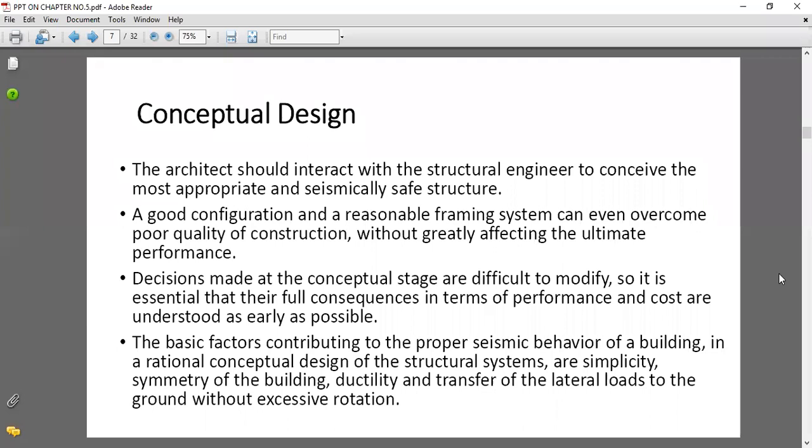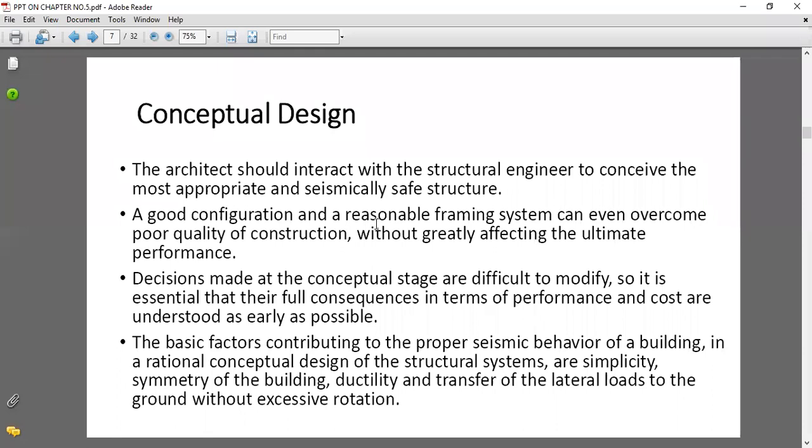The next point is: a good configuration and reasonable framing system can even overcome poor quality of construction without greatly affecting the ultimate performance. Okay, a good configuration and a reasonable framing system can even overcome poor quality of construction without greatly affecting the ultimate performance.